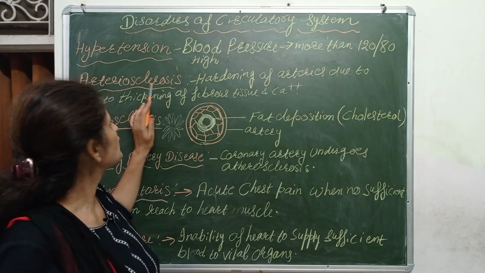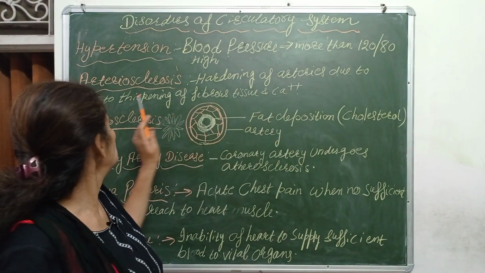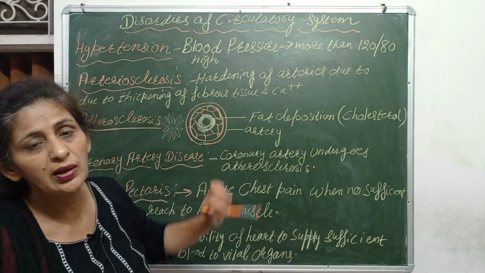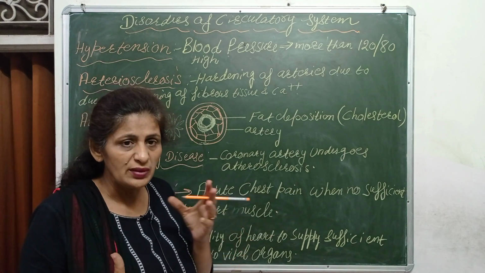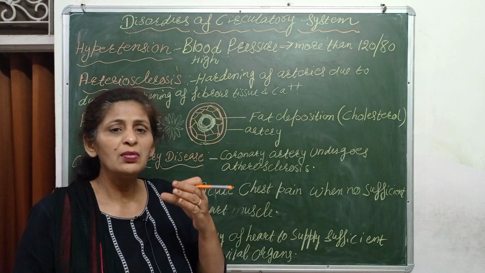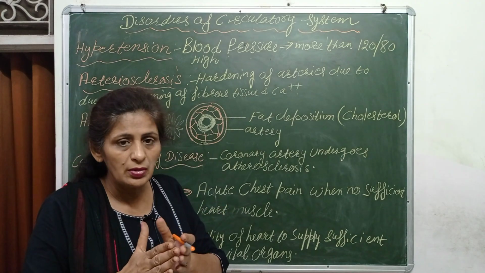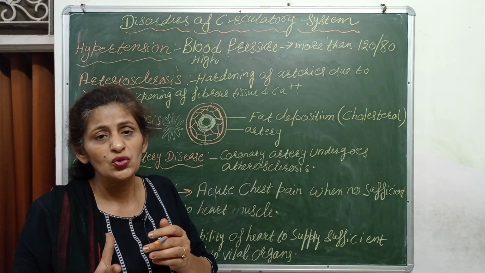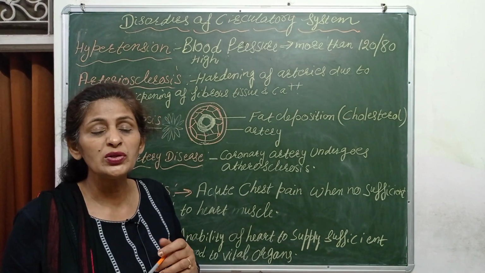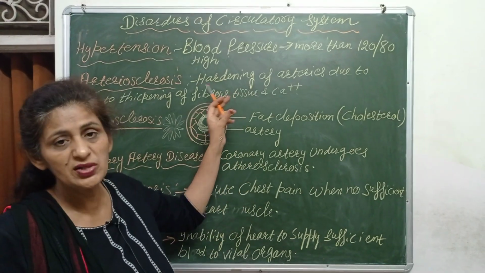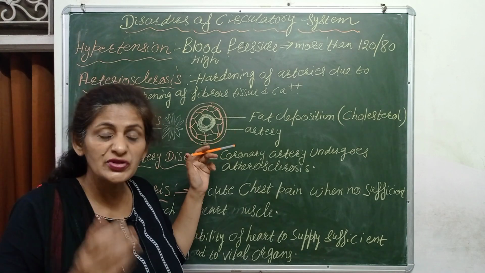Next is arteriosclerosis. What is the meaning of this? It is hardening of arteries due to the thickening of fibrous tissue and calcium. In this case, arteries lose elasticity because fibrous tissue and calcium crystals get deposited in them, and they become very stiff. So when blood moves through such a stiff artery, it increases blood pressure and leads to hypertension. This is also one of the reasons for hypertension. Even in such arteries, clots may form and the arteries get blocked.